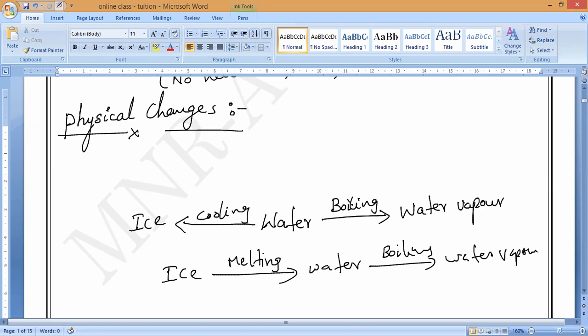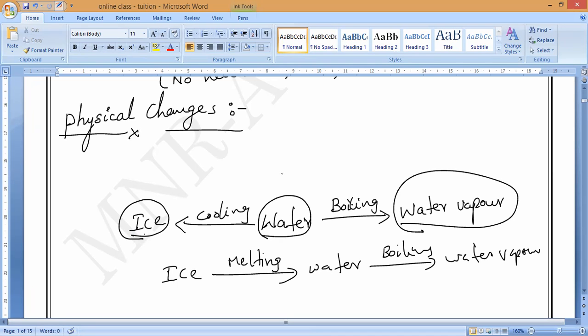Now, you observe very carefully here. Here it is solid state, here liquid state, here gaseous state. Only the state matters. But what is the chemical formula? H2O only.